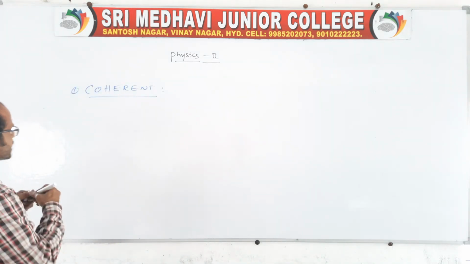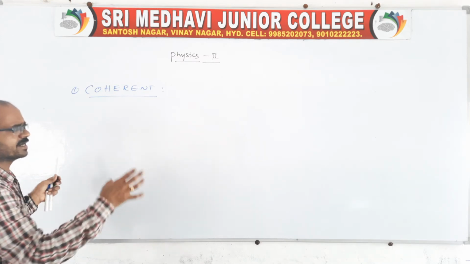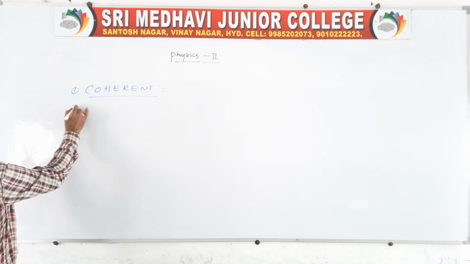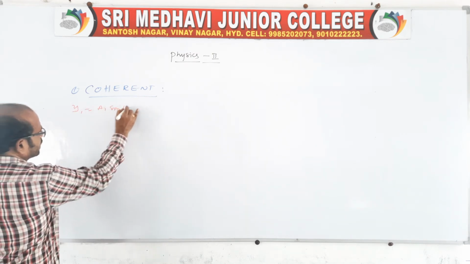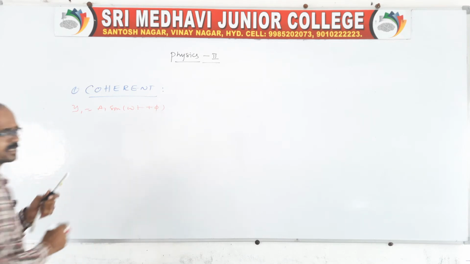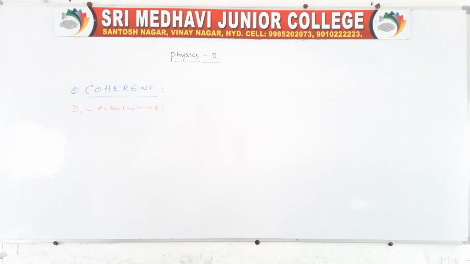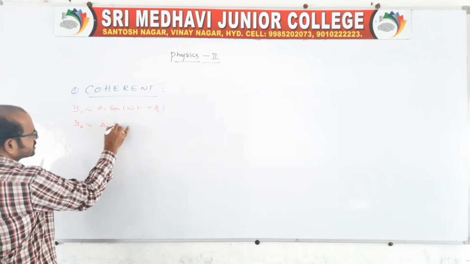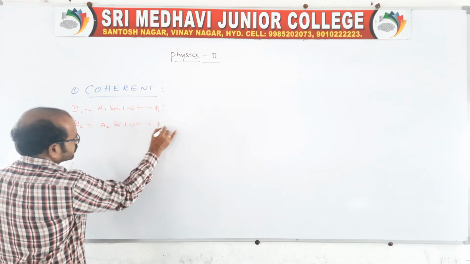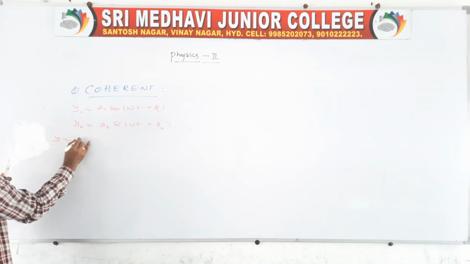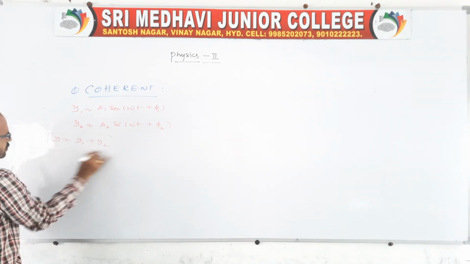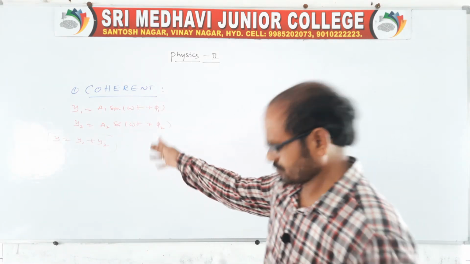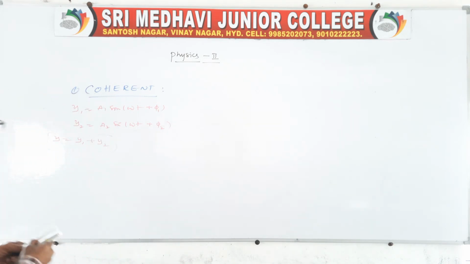Let us take two waves. I'll give you a small derivation, not in detail, but at least we should know what is happening. See, y1 is equal to a1 sin(omega t plus phi 1), the first one you take. The second you take as a2 sin(omega t plus phi 2), almost the same. So the resultant, according to the principle of superposition, is the sum of the two waves, that is y1 plus y2. You add these; that is the mathematical approach.